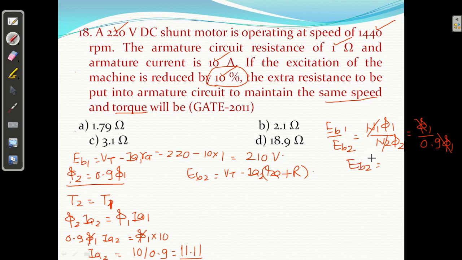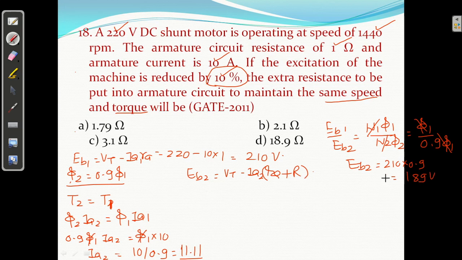So EB2 equal to 0.9 into EB1. EB1 is 210, so 210 into 0.9, I am getting 189 volt.